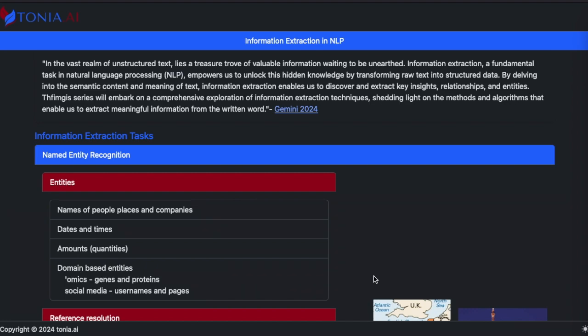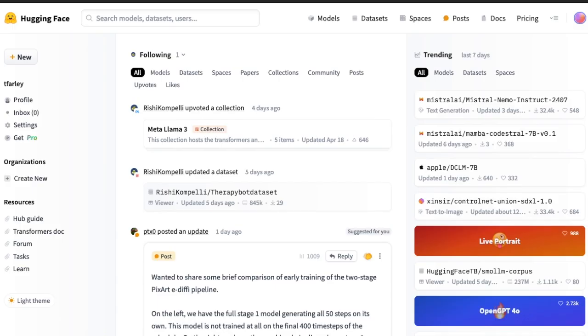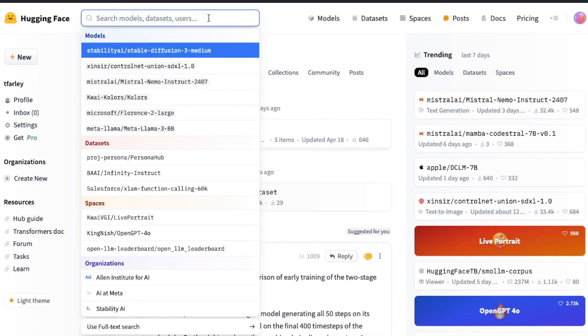Let's look at an example of doing named entity recognition using a large language model. For that, I'm going to go to Hugging Face. And if you were like me and using dark mode, I apologize for the screen suddenly going very bright. I found it shocking as well.